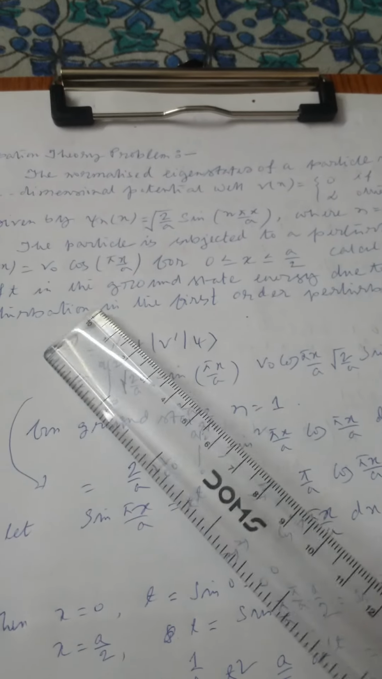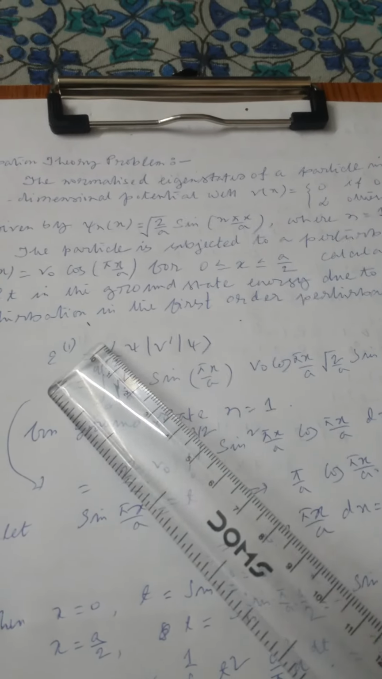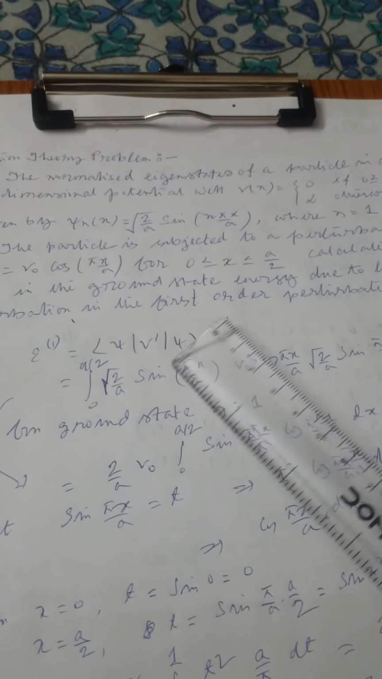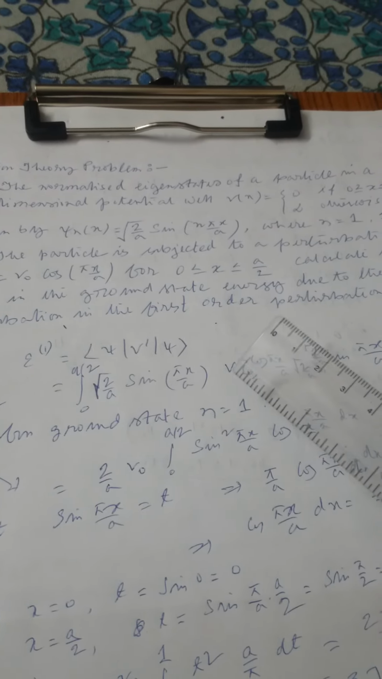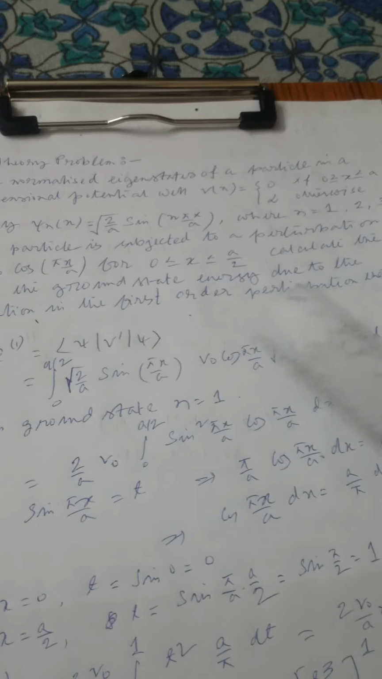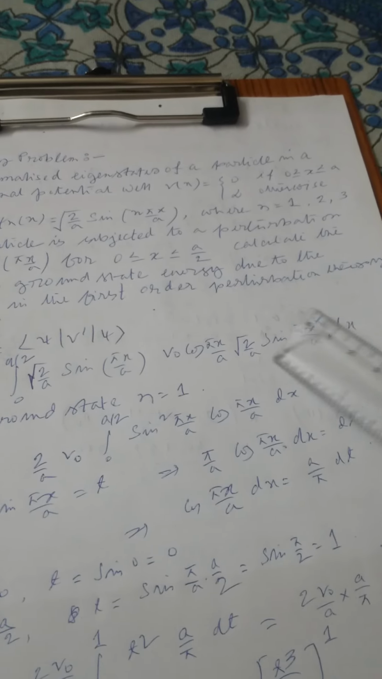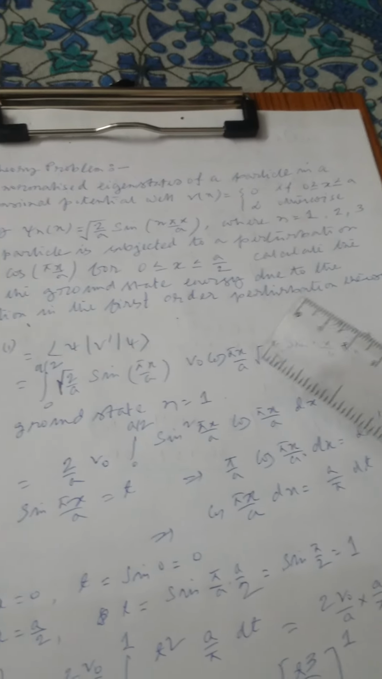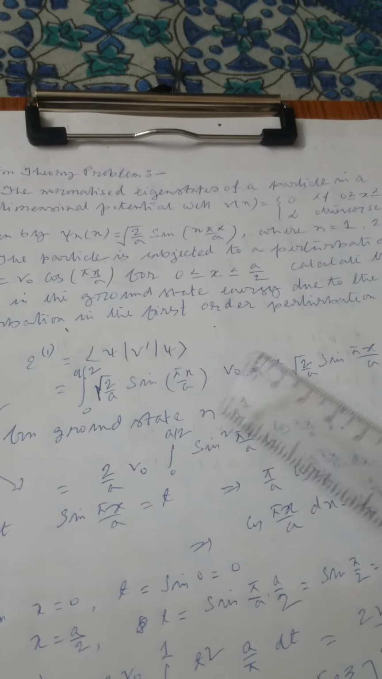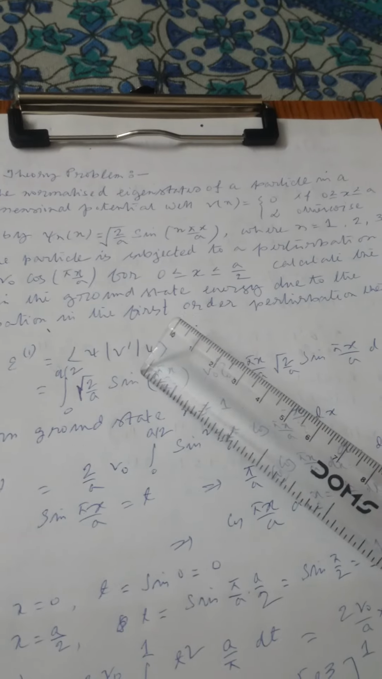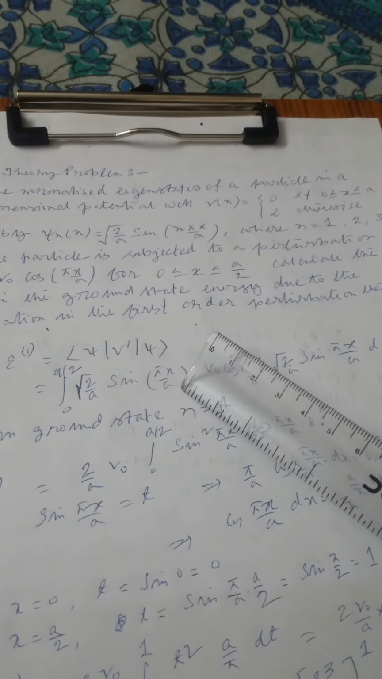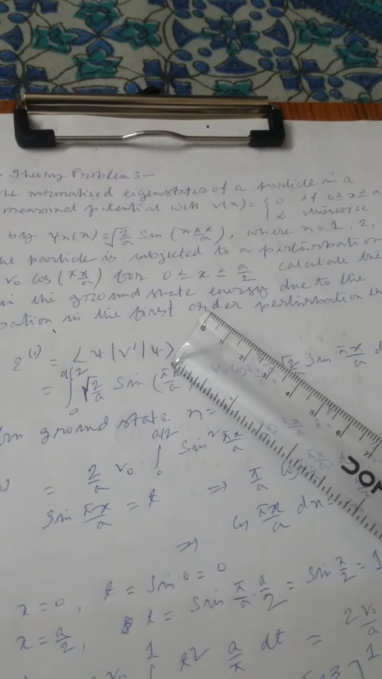So the first order perturbation is ε1 = ⟨ψ|V'|ψ⟩. ψ is given by √(2/a) sin(πx/a). So this is ψ, V' is this, and ψ is this. ψ and ψ dagger both are the same, as this is real valued. For ground state we know that n equals 1, that's why here n is put as 1, so sin(nπx/a) becomes sin(πx/a).